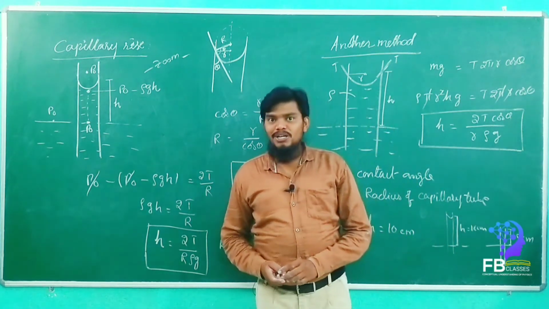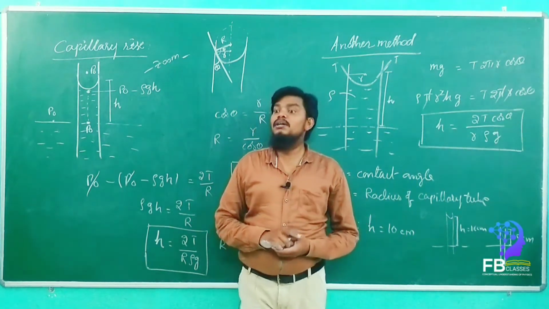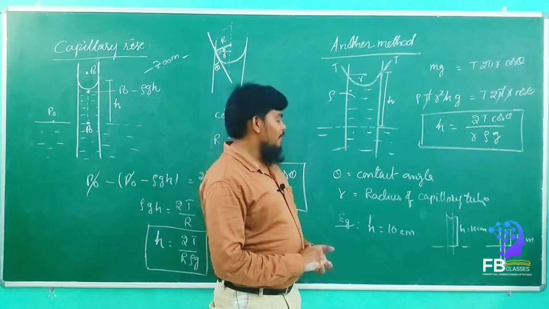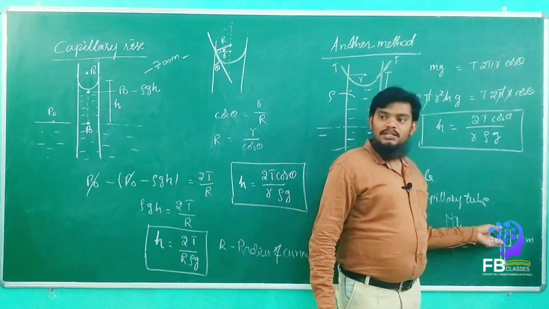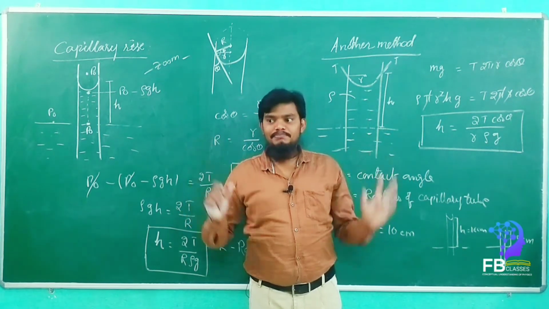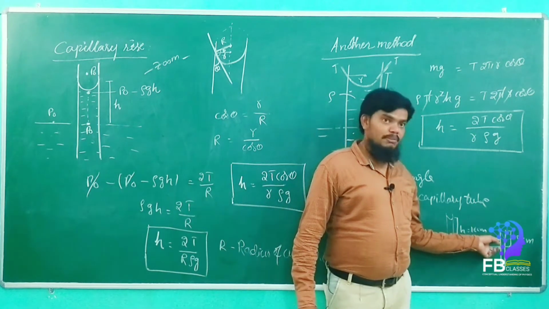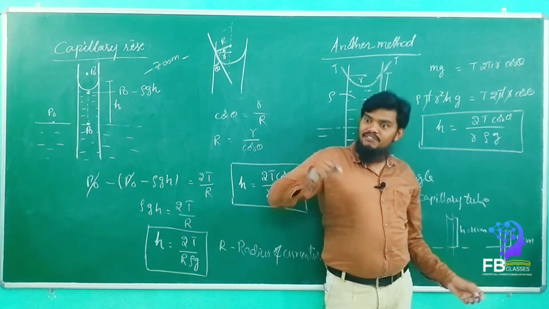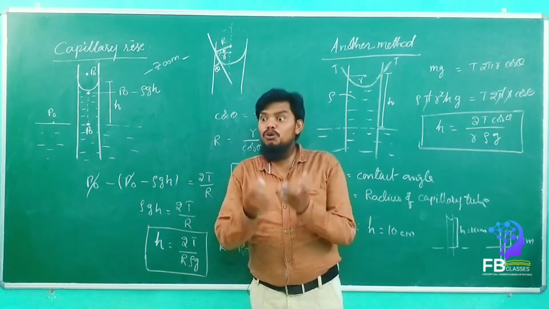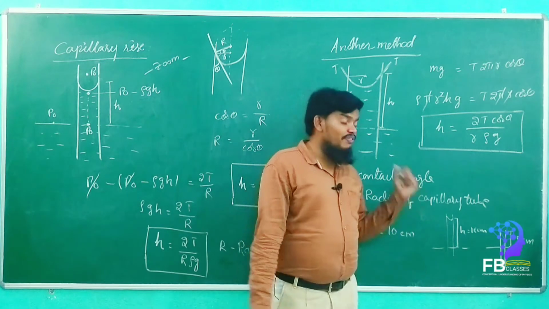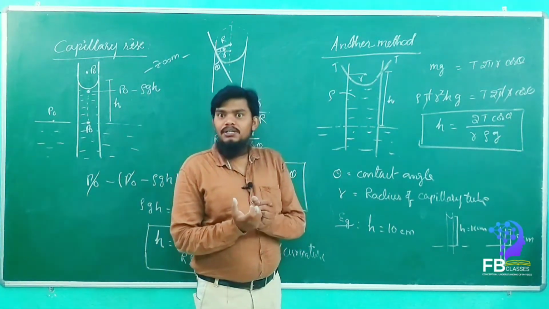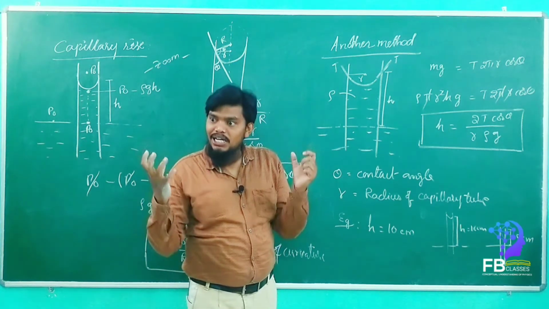Now what will happen? Is it overflow or not? So no, very good, because the water will not overflow in the capillaries at any instant. If you make it 2 centimeter, 1 centimeter, even though, the water will not come out, it will not overflow. Okay, because what will happen here, the tension itself is going to adjust.